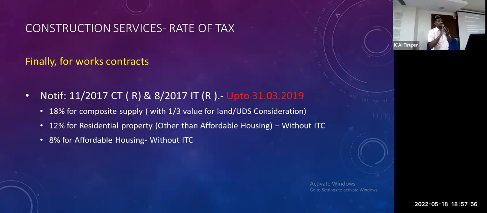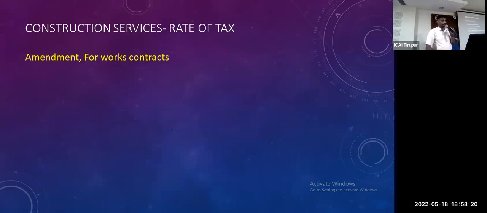Finally, up to 31(3): 18% for composite supply, with one-third land deduction, with input credit. 12% for residential property other than affordable housing. Affordable housing comes at 8% without ITC. So this is the rate of tax up to 31(3). Then come to the next one.